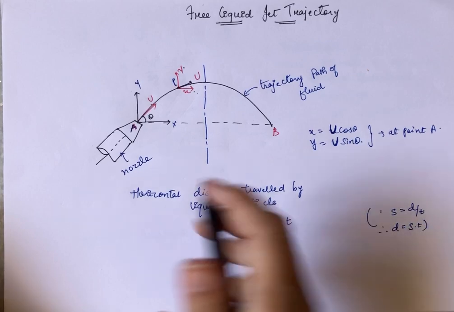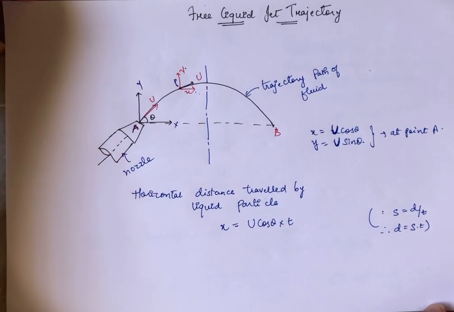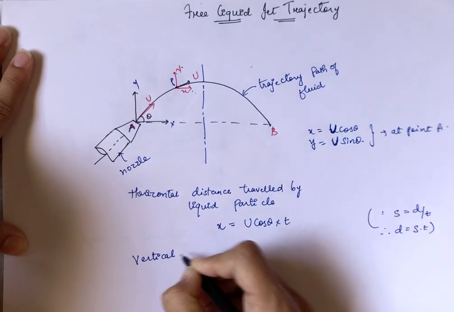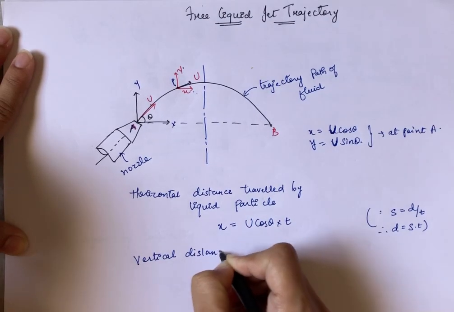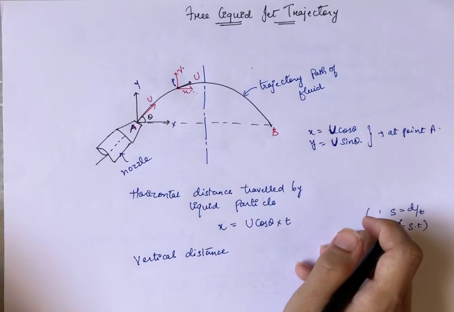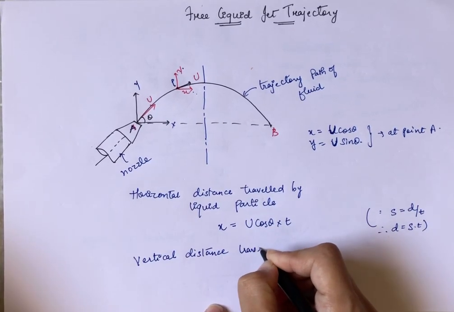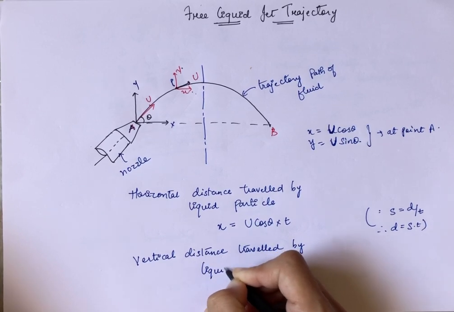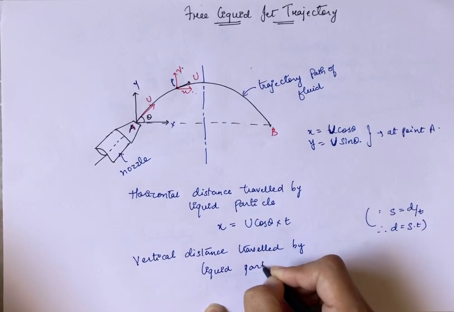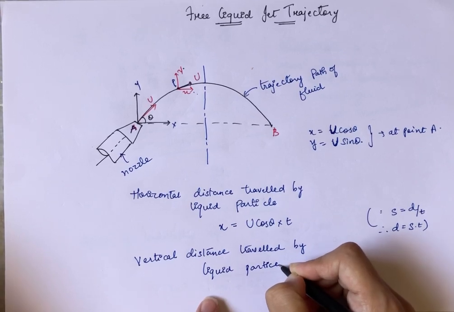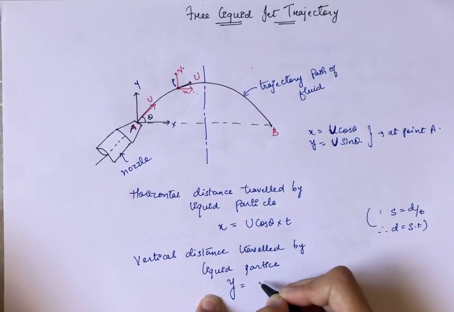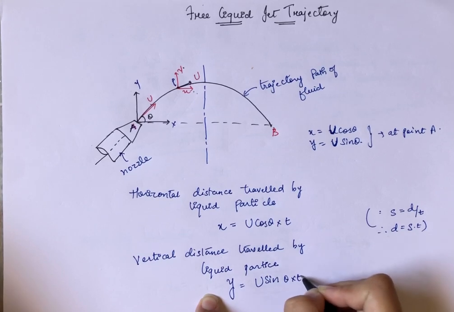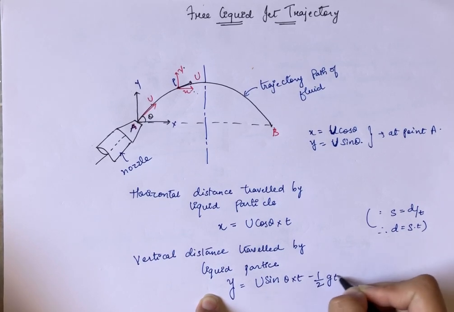Now the vertical distance travelled by the liquid particle, that is in the y direction, will be again from the formula y equals U sin theta into t minus half g t square.